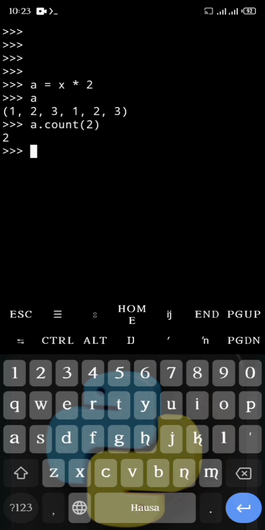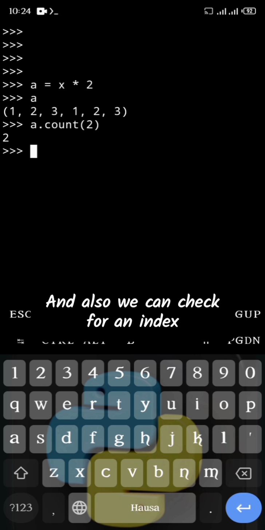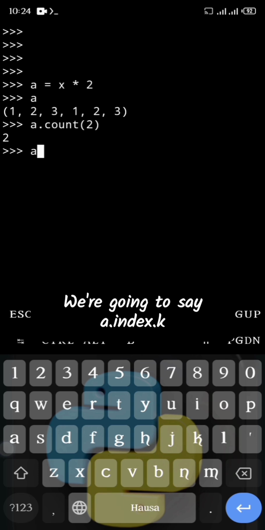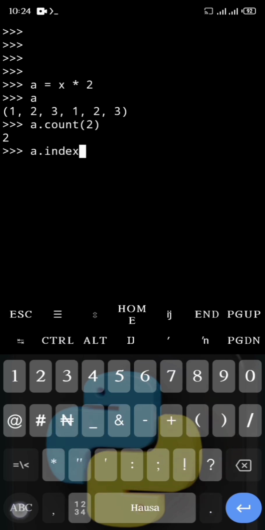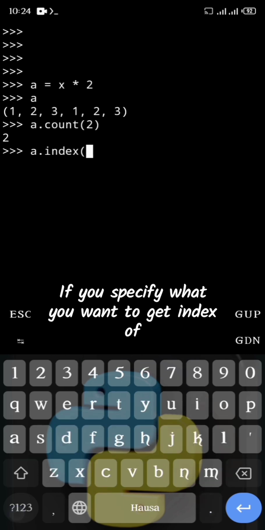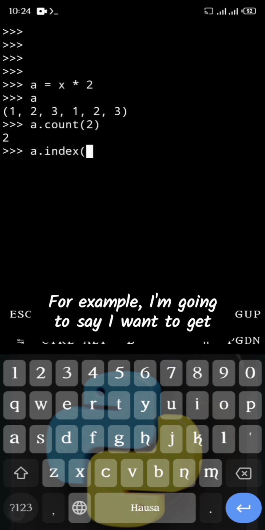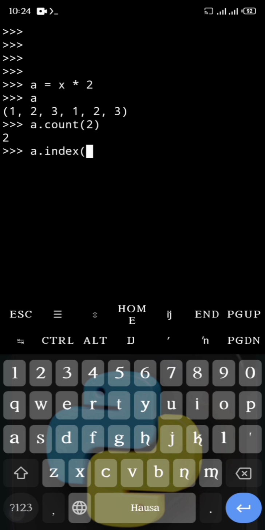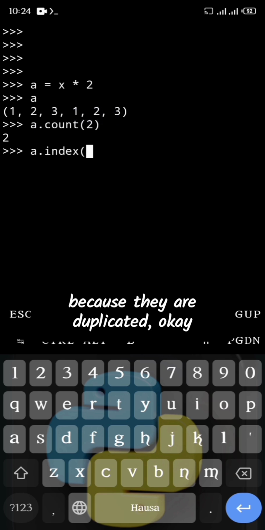All right. Now this is done. Also we can check for an index. We can say a dot index, and specify what you want to get the index of. For example, I want the index of 3. The index of 3 is 0, 1, 2, because these other ones are ignored since they are duplicated.